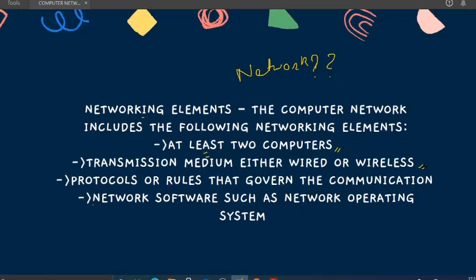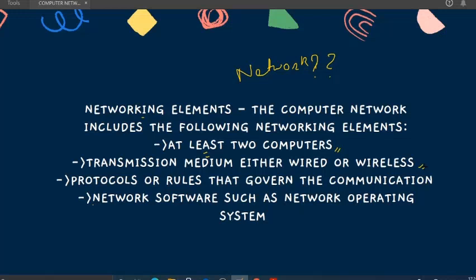Next, transmission medium, either wired or wireless, as we saw in WAN, MAN, and LAN. For LAN we usually prefer a wired network, which has more speed and connects two or more devices. So it can be either wired or wireless. If wireless, then we work with microwaves, waves, and satellites. I have given you the example, you can also recall it.